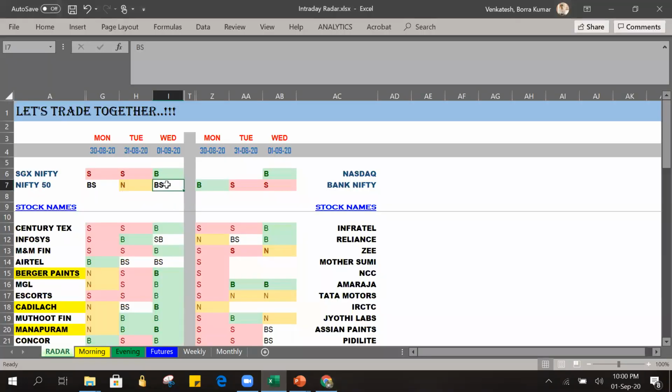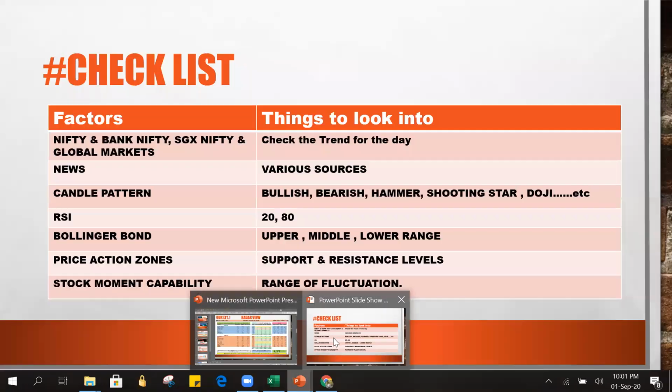On Nifty, I am predicting some upside. The next candle will form it. So I am giving buy and sell; we can do both on Nifty, but on Bank Nifty, I am still somewhat bearish. So this is what we have done for our checklist factor one.